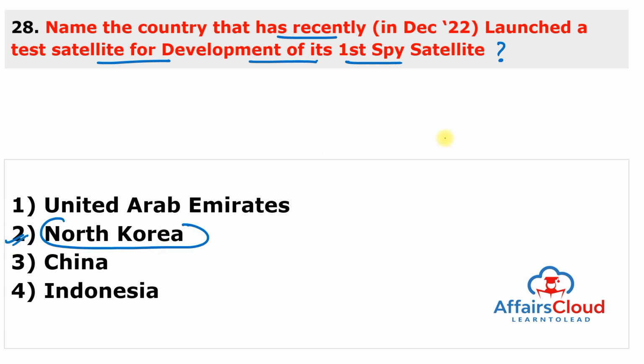So North Korea launched a test satellite as a final test for the development of its first spy satellite, which is a key military capability coveted by its leader Kim Jong-un, along with other high technological weapon systems, from the northwestern area of North Korea. And a pair of ballistic missiles, a new type of liquid-fueled weapon, were launched with two different types of cameras, one for black and white imagery and video and the other for color. So just remember, the country which has recently launched a test satellite for the development of its first spy satellite is North Korea. Moving to next question.